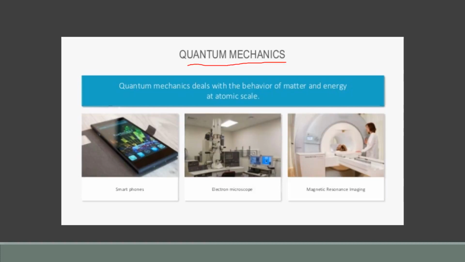Quantum mechanics is basically the behavior of matter and energy at atomic scale. An atom is basically the smallest and tiniest particle of an element. So at the atomic scale, at a very low level, we will discuss the behavior of matter and energy in quantum physics.